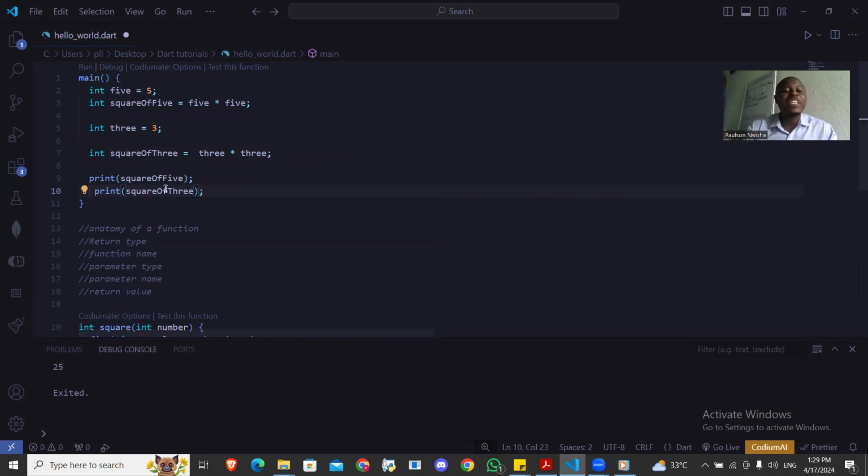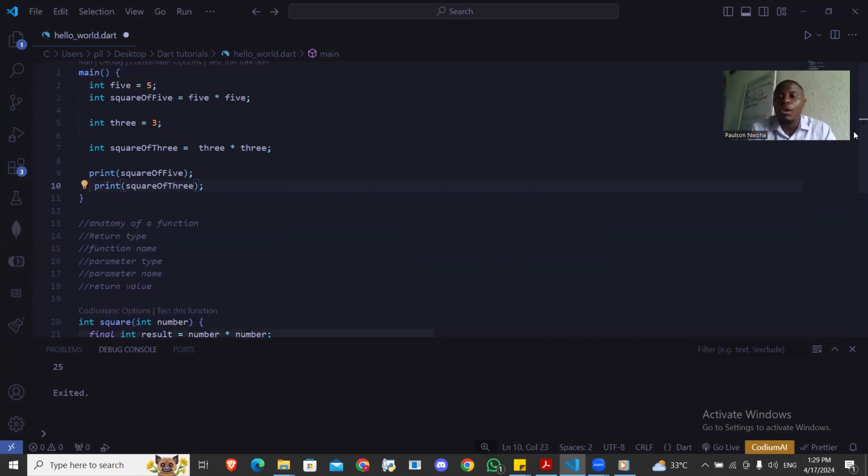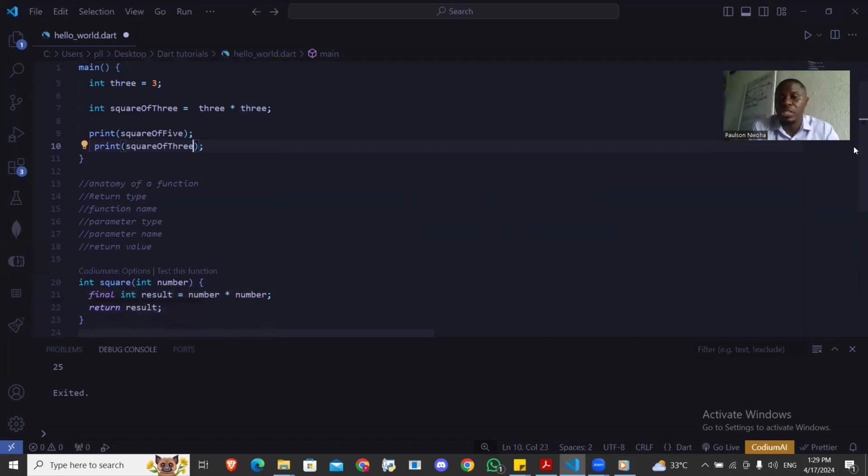What does this mean? If I still want to do square of 4, I will do the same thing. That means I'm repeating myself. If you do this, you're violating the principle we call DRY: Don't Repeat Yourself. Here we have this thing multiplying this one to give us square. Why don't you put it in a function instead of repeating the logic? Now tomorrow you might want to change this logic.